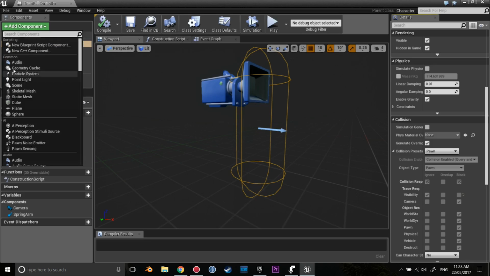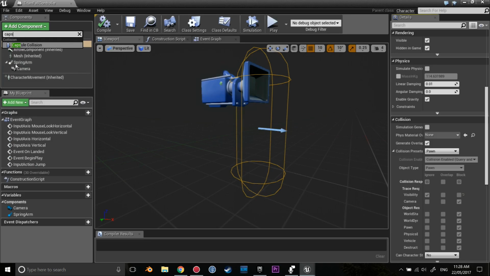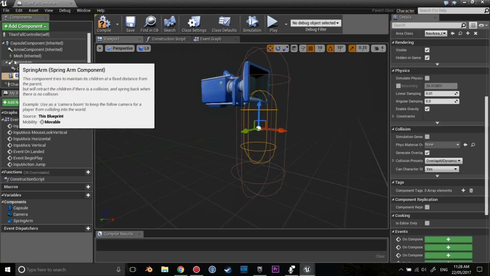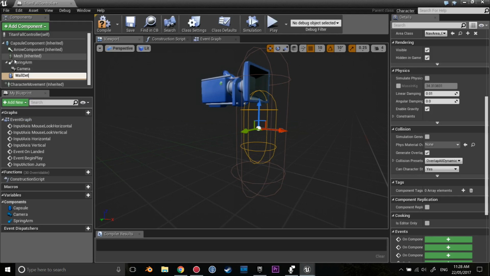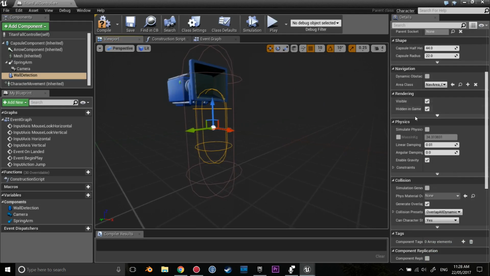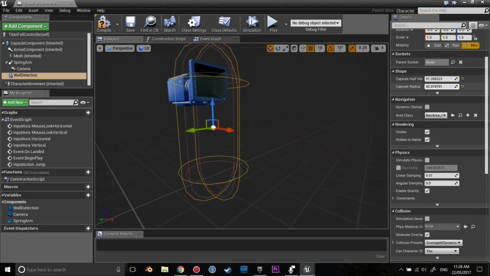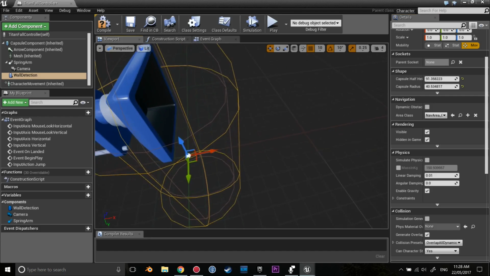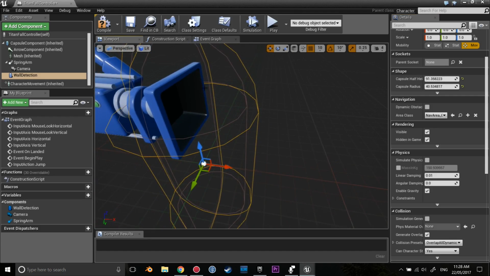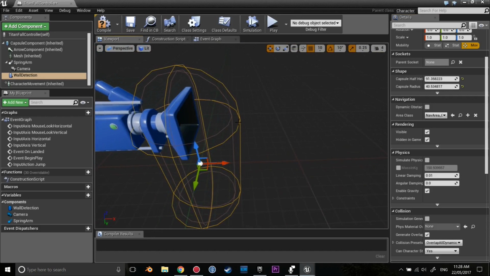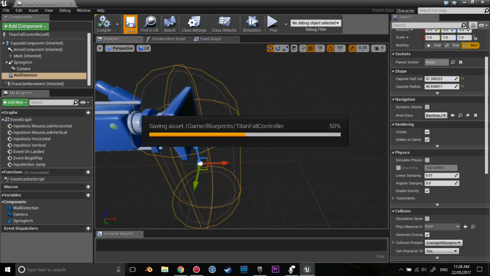But what we do need is to make another capsule collision, and this will be our wall detection, and we're going to set this up to be a tiny bit bigger than the player. And the only reason I want to do that is so there's a little bit of buffer room between the player and the wall for wall running.